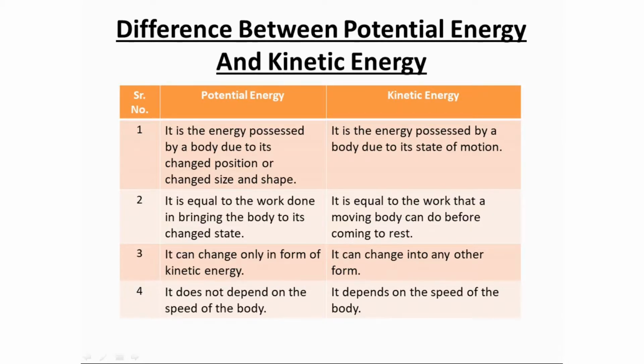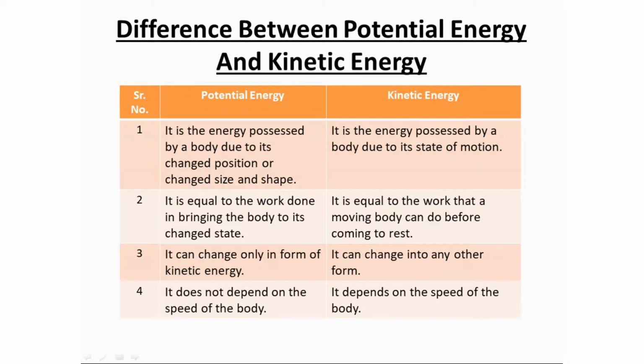So for using potential energy, we can't use it directly. First, potential energy will be converted into kinetic energy, and then that kinetic energy is converted into other forms of energy. So this point is very important, that potential energy can change only in form of kinetic energy and it can't change to any other form of energy. And fourth point, it does not depend on the speed of the body, whereas kinetic energy depends on the speed of the body. So these were the differences between kinetic energy and potential energy.